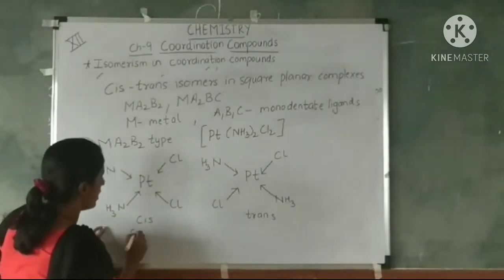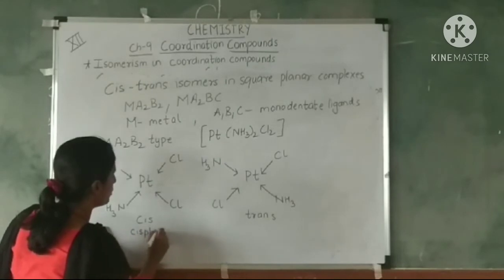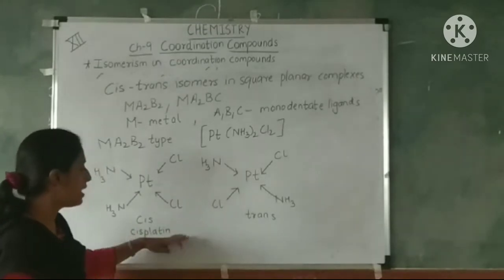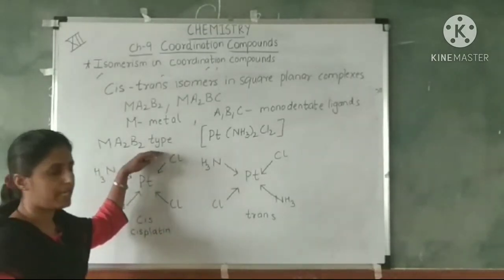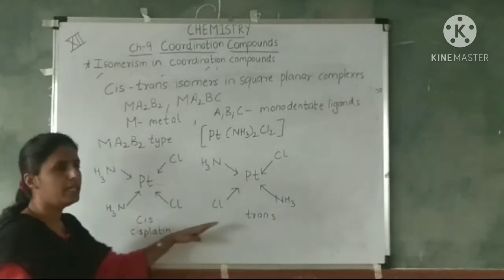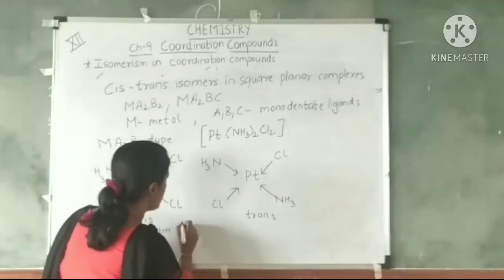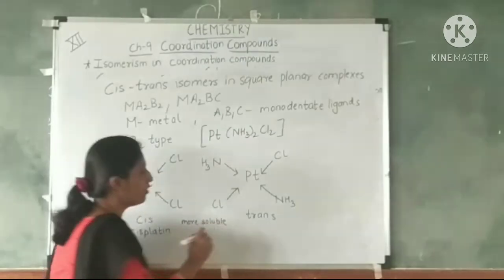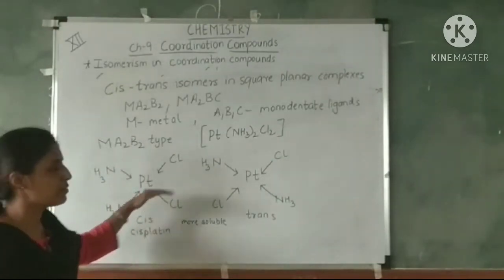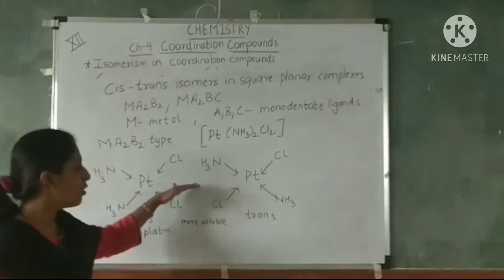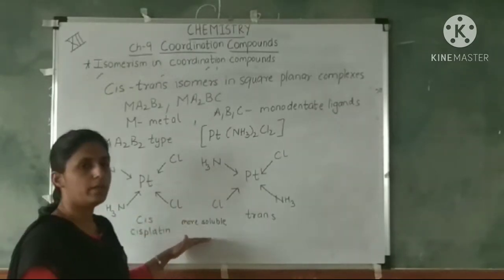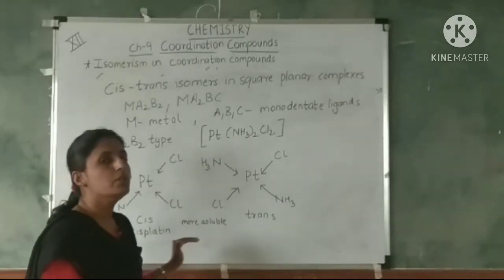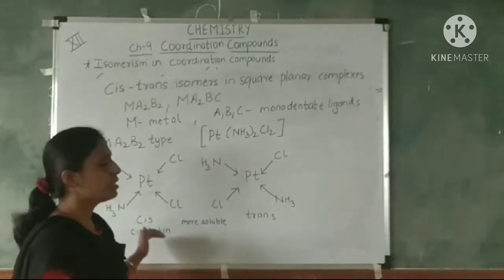Now we have studied the cisplatin molecule. We started with the introduction of the cisplatin molecule only. The cisplatin molecule is the cis isomer of this platinum complex. It is more soluble than its trans isomer. What is the difference we are seeing over here between the cis isomer and trans isomer of this platinum complex? The cis isomer is more soluble in water than the trans isomer. Now cisplatin, we have studied, is used in cancer treatment. It is a chemotherapy drug.